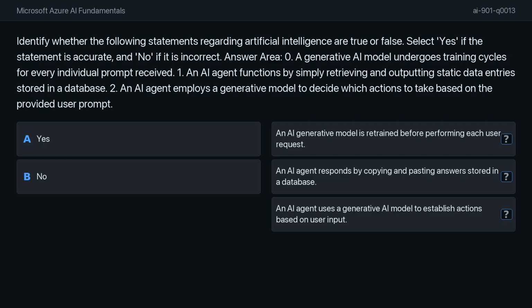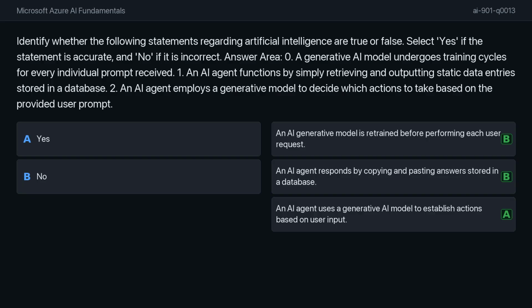First, think about the life cycle of model development versus the moment a user submits a query. Next, reflect on the core difference between a standard database query system and an intelligent agent. Finally, consider how agents process complex instructions compared to simple information retrieval. These concepts help define whether these behaviors are characteristics of modern artificial intelligence.